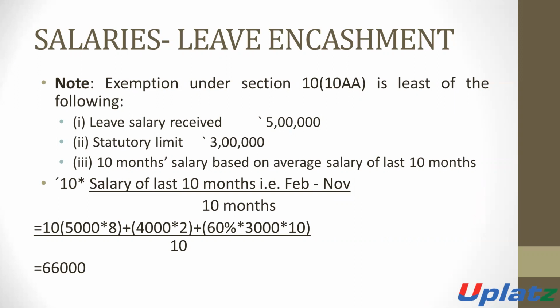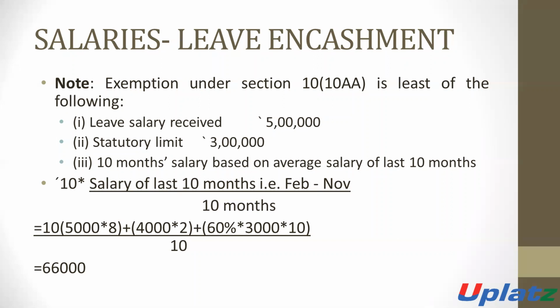In the month of February, the salary was 4,000, because it will increase from April. So for February and March, the salary was 4,000 rupees, 4,000 into 2. Plus 5,000 from 1st April to November, April to November is 8 months, 5,000 into 8, plus dearness allowance. Salary is basic plus DA plus commission, if it is fixed.